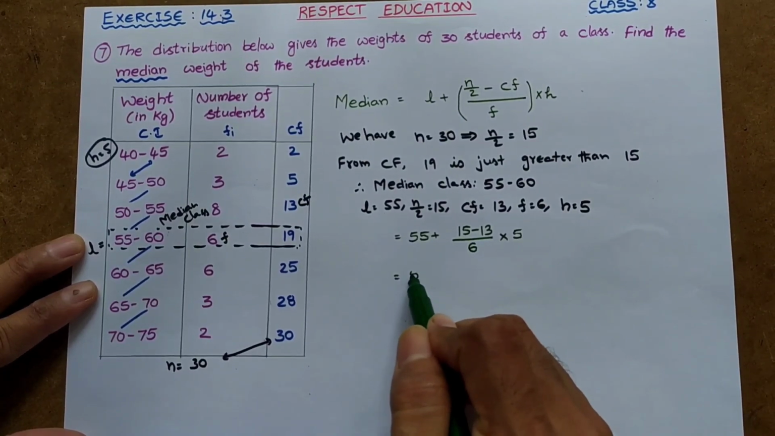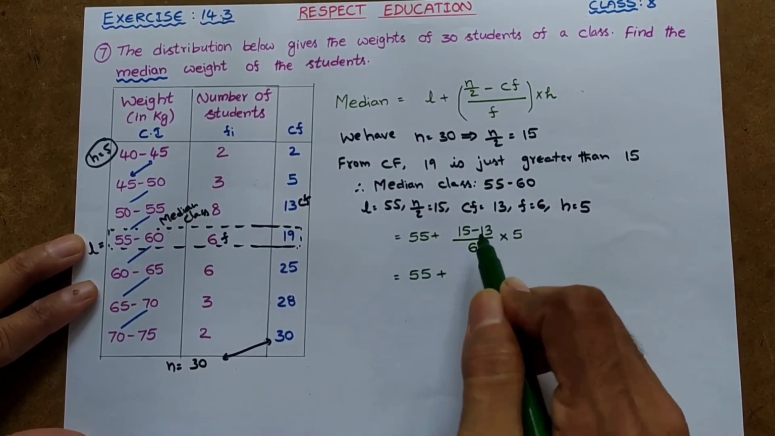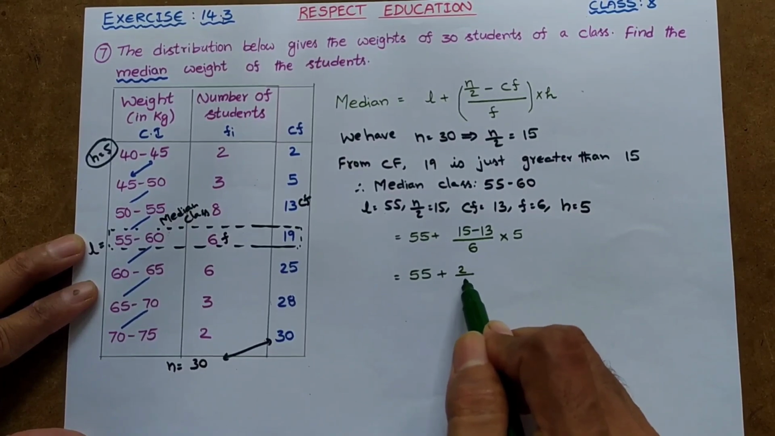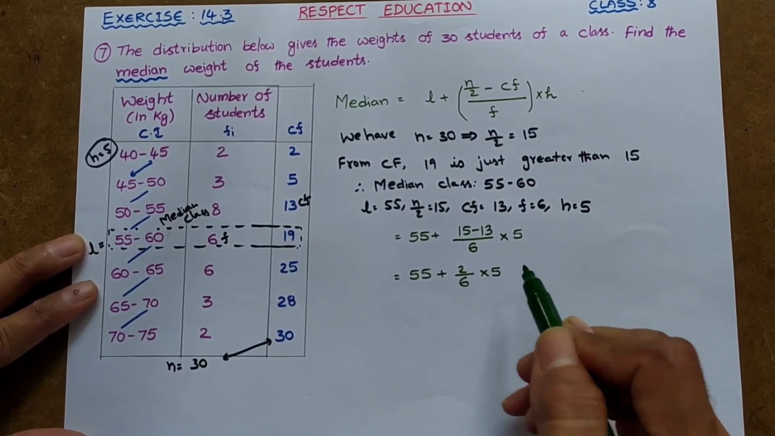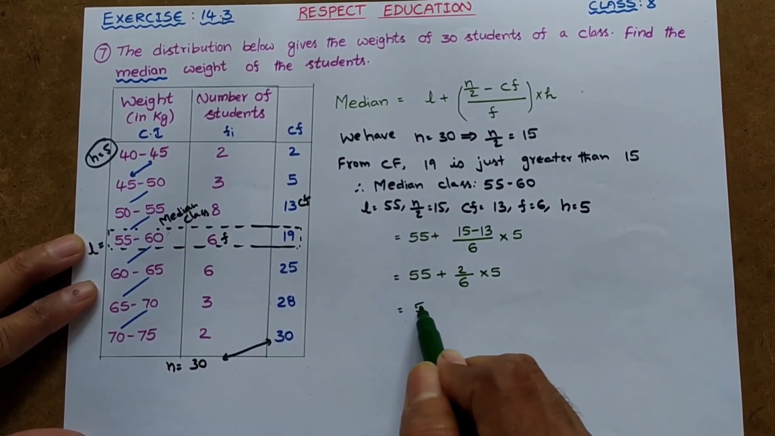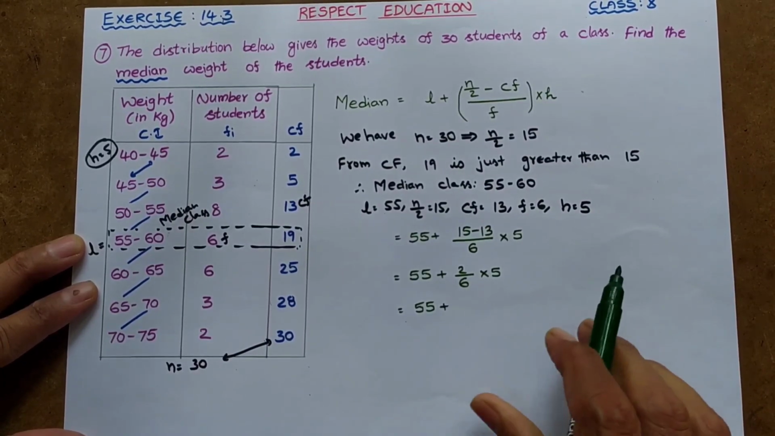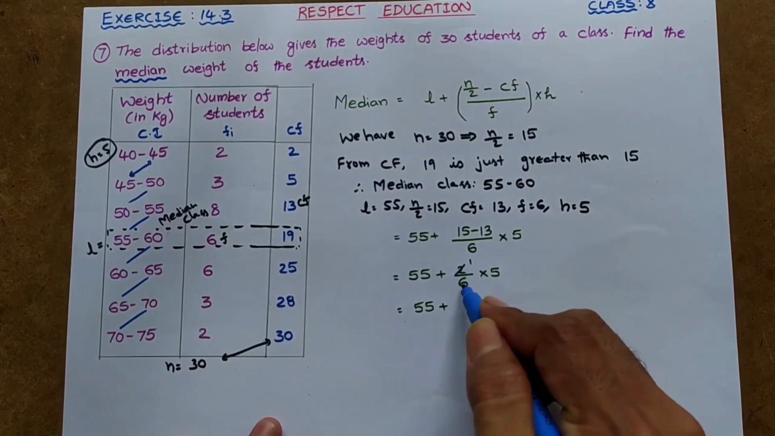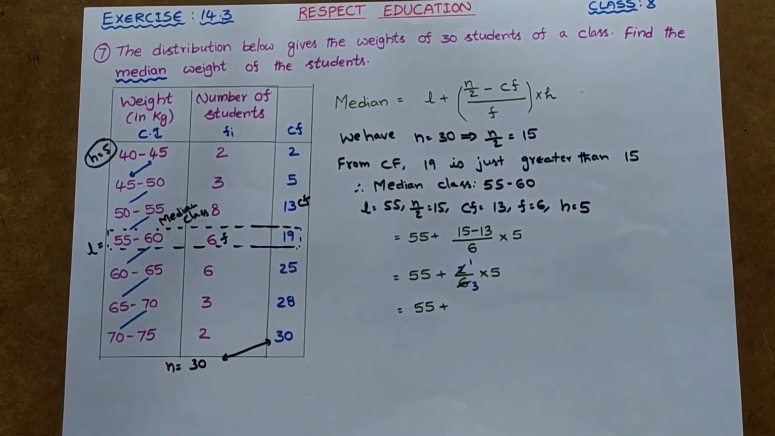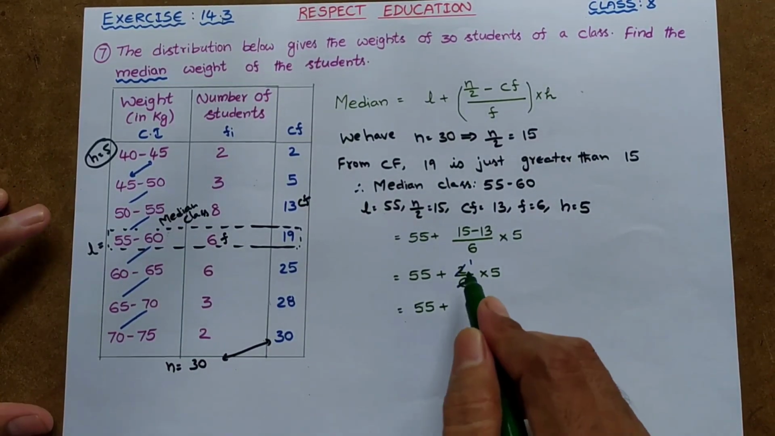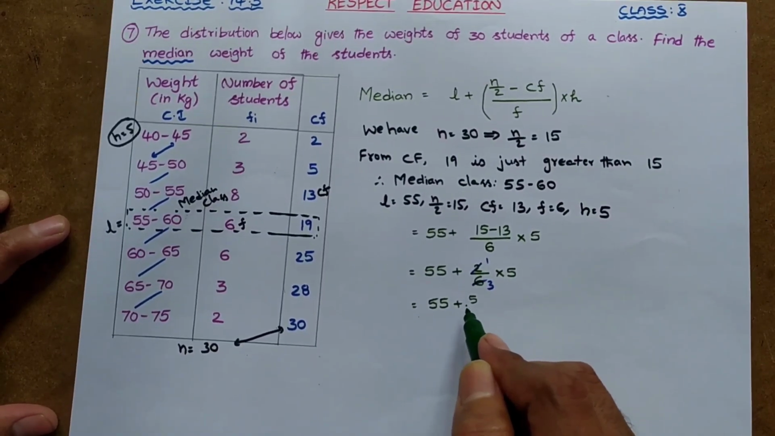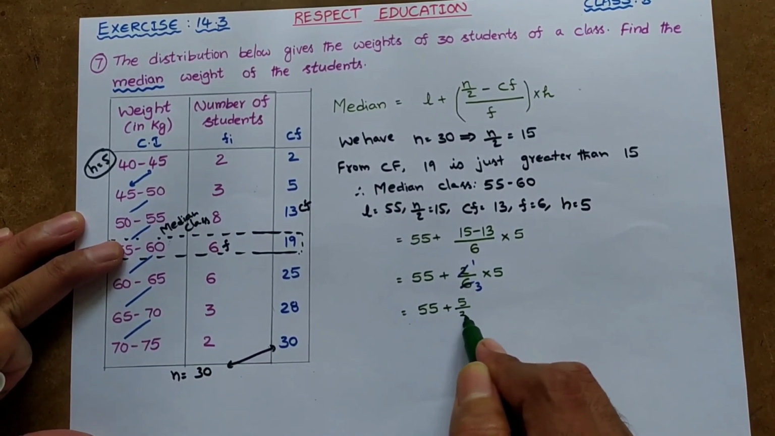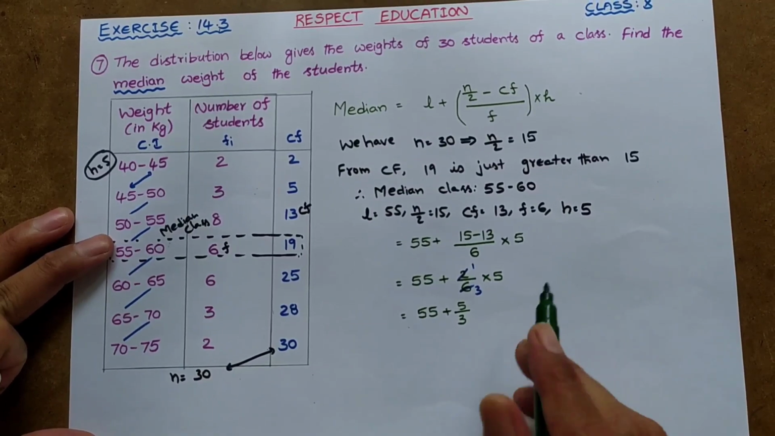Now on simplification, let us write 55 as it is. 15 minus 13 is 2, by 6, into 5. So let us write 55 as it is, plus, here we can cancel 2 and 6 with the second table, that is 2 1s are 2, 2 3s are 6. So it is 1 by 3. On multiplication, 1 into 5 is 5. So here we get 5 by 3, right?